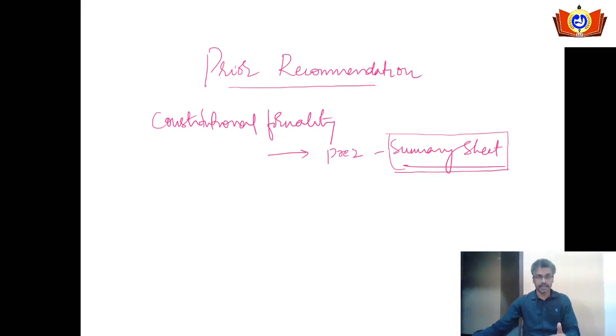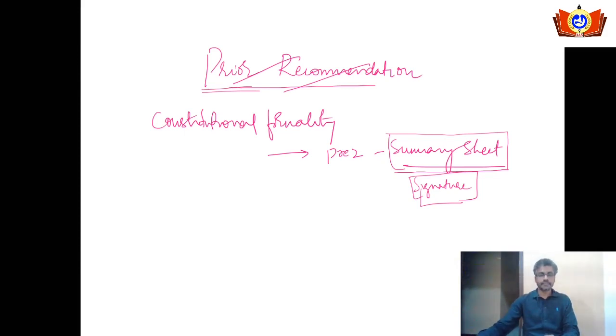Everything will be given in short in this summary sheet. If the president gives his signature, or if he accepts this and assents to it, then that will be considered as the prior recommendation. Once he gets the signature, then only they can come and introduce the budget in the session. If the mandatory prior recommendation is not obtained, then they will not be able to introduce the bill in the budget.